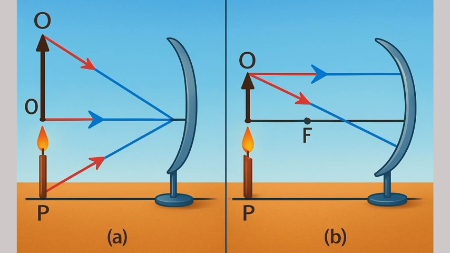A ray passing through the principal focus of a concave mirror, or a ray which is directed towards the principal focus of a convex mirror, after reflection, will emerge parallel to the principal axis. This is illustrated in Fig. 9.4 A and B.